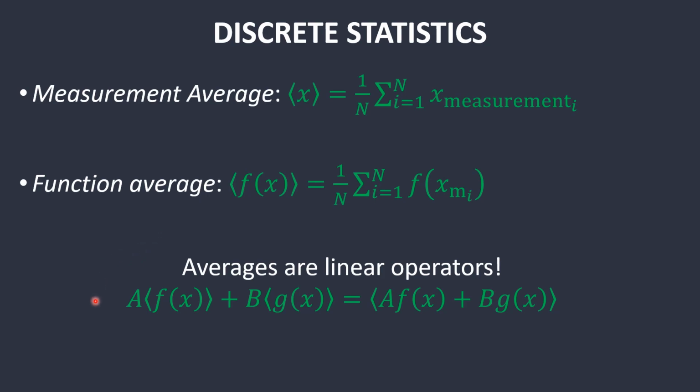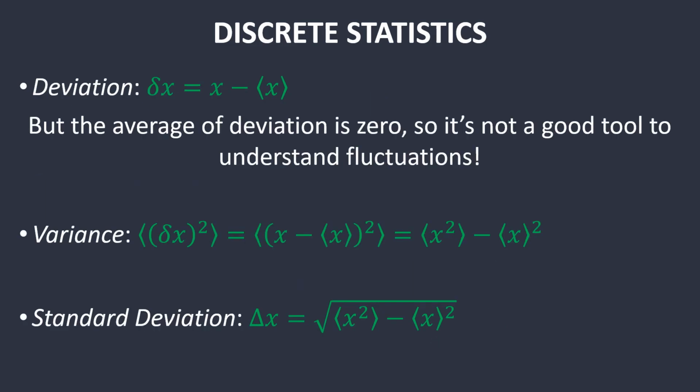An interesting thing to know that will come up multiple times throughout this book is that averages are linear operators. So you can apply them individually to these functions, but you can also bring them out and apply an average to the entire thing. Continuing this, we have the idea of deviation, which is just the difference between the current position and the average position. But if you average this out, then it actually becomes 0. So it's not a good tool to understand fluctuations.